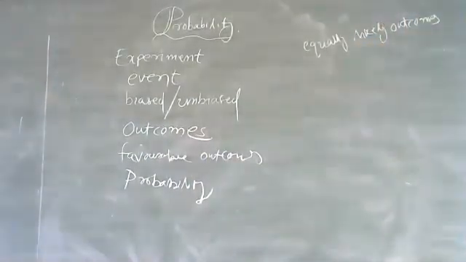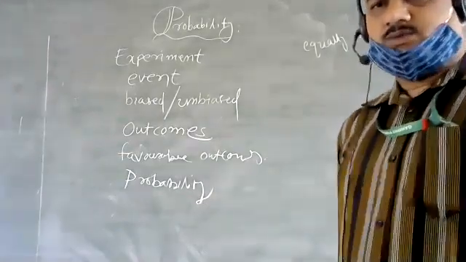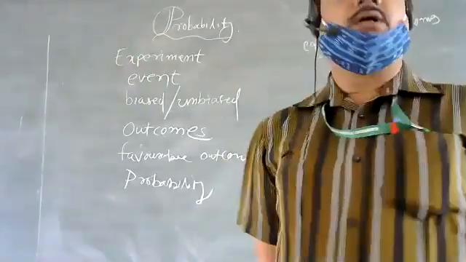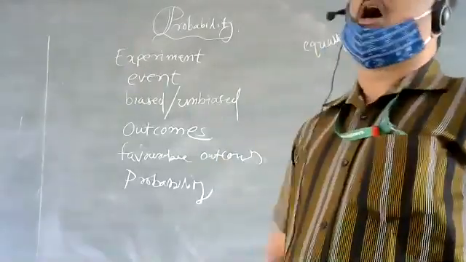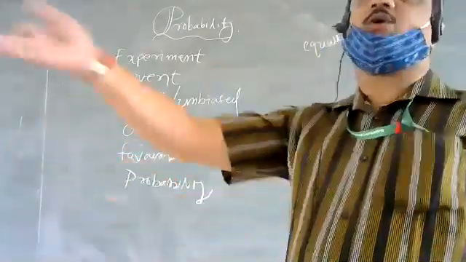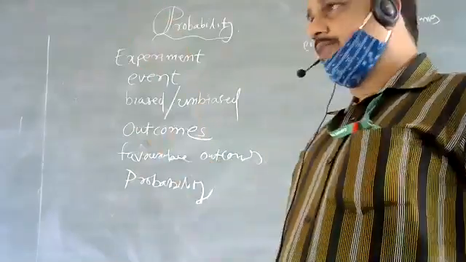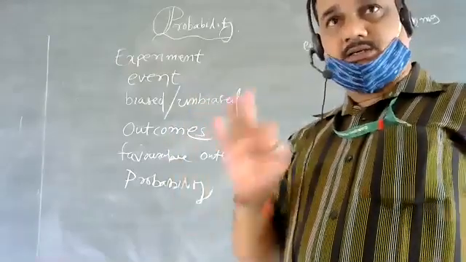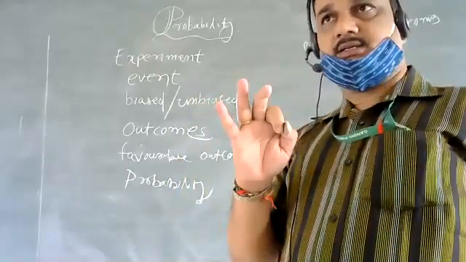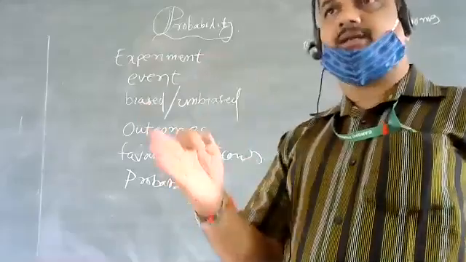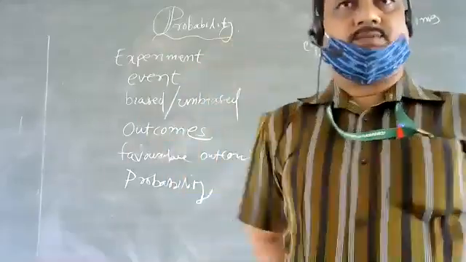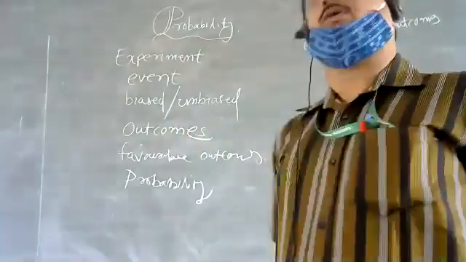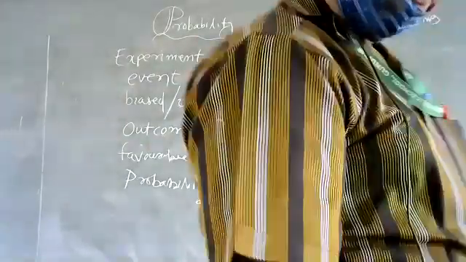Then outcomes. What do you mean by outcomes? The result. Okay. So how many results you will get? That many outcomes. So in a single throw of a coin, how many results you can get? Two results you can get, either head or tail. So there are two outcomes. Then favorable outcomes. Favorable outcome, what is that?